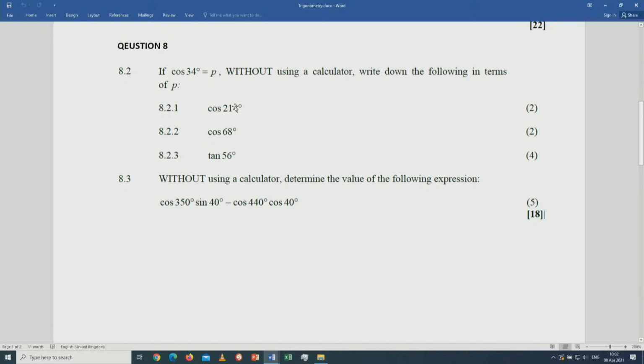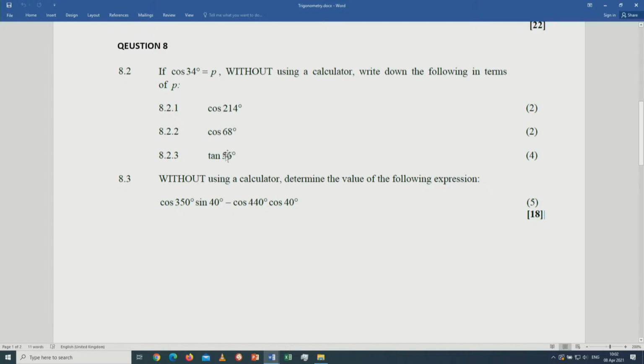The moment they say without using a calculator, I always advise learners, you immediately need to draw a right-angled triangle. In that right-angled triangle, one angle should be 34. Remember, the other angle is already 90 because it's a right-angled triangle. It has got 3 angles. One angle is 90, the other one is 34. Then you can calculate the remaining angle using the sum of angles in the triangle theorem.